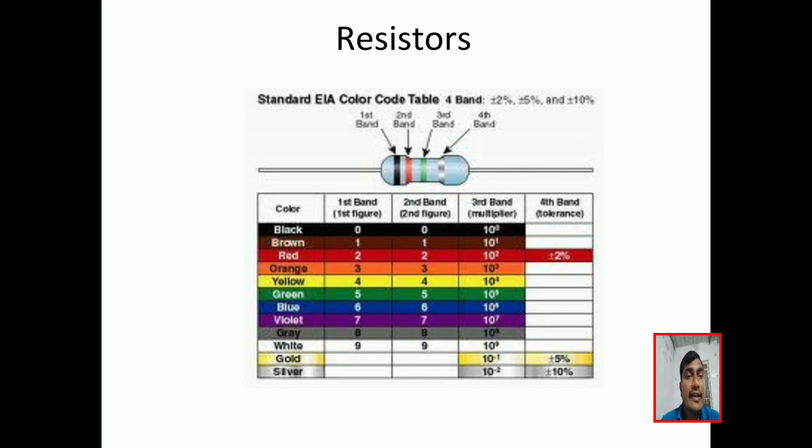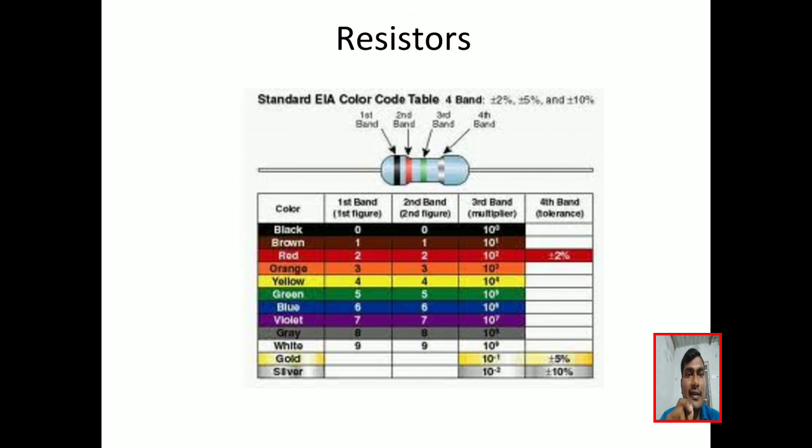Gold and silver are the tolerance values because the value changes within this tolerance. We can easily remember by one notation, that is B B Roy goes to Bombay via Gateway. By this we can easily remember which color is 0, which is 1.